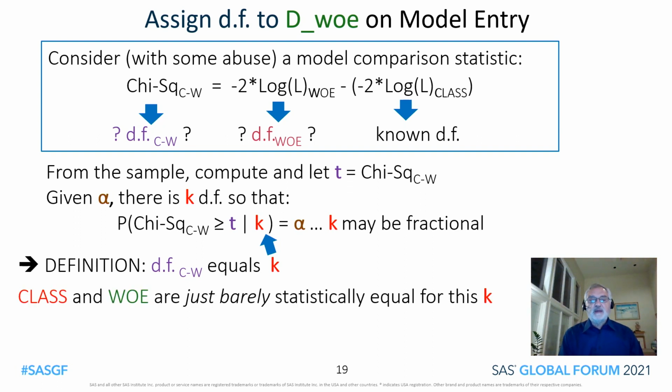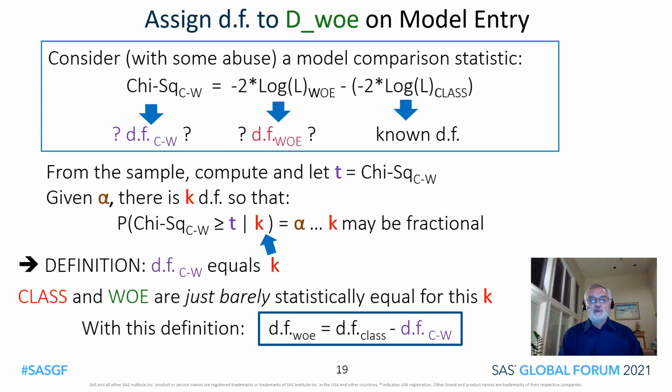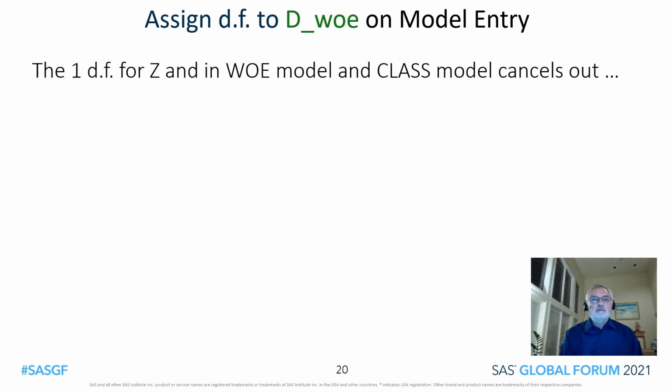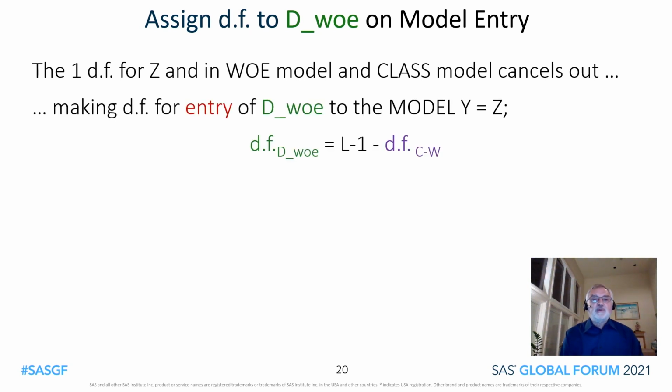So for this k, the class and WOL models are just barely statistically equal. With this definition, we can write down the equation for degrees of freedom for the WOL model. The 1 degree of freedom for Z in the WOL model and class model cancels out, making the degrees of freedom for entry of the weighted evidence coding of D to the model Y equals Z to be given by the formula shown in the box.